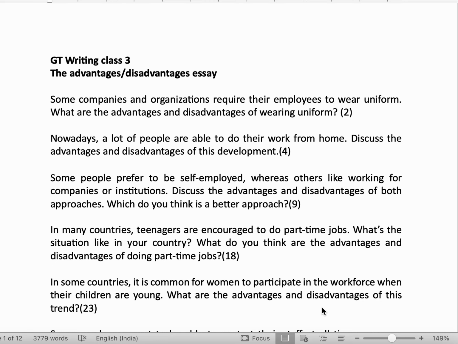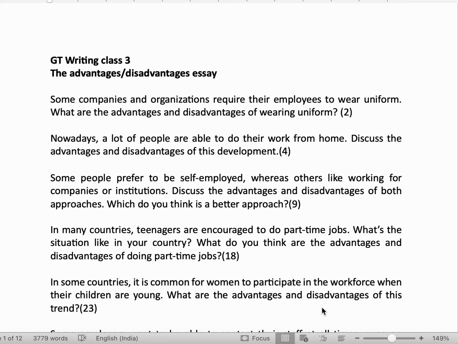The very first essay in front of you is: some companies and organizations require their employees to wear uniform. What are the advantages and disadvantages of wearing a uniform? Now, advantages disadvantages essay mostly to the academic students is asked whether the advantages of something are more than the disadvantages. For example, the same essay, if it is seen in the academic test, it will be: some companies and organizations require their employees to wear uniform. Do you think the advantages of this are more than the disadvantages?